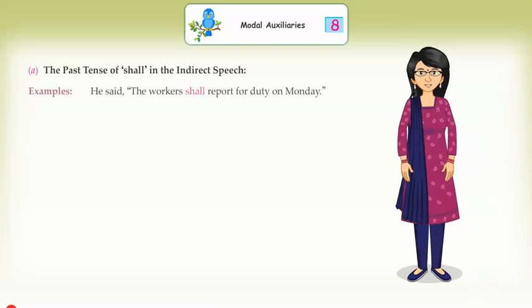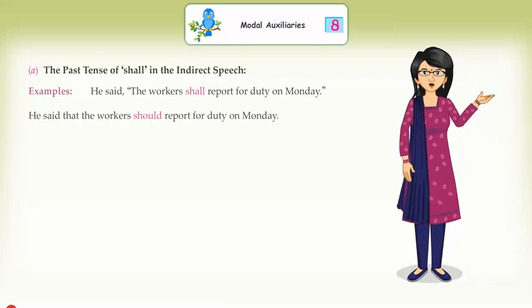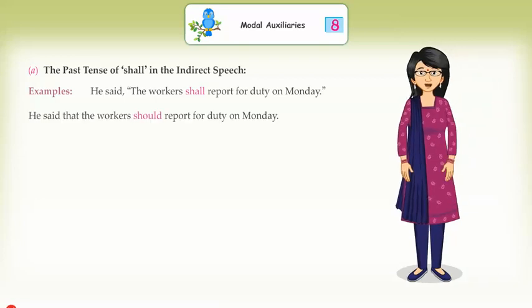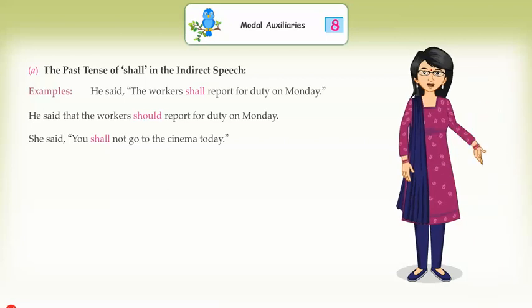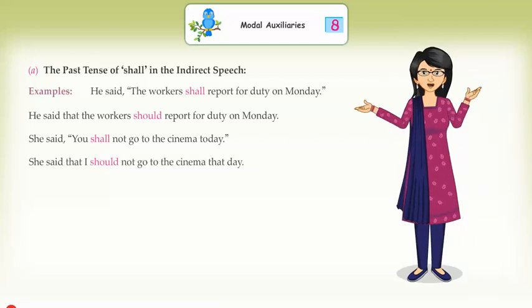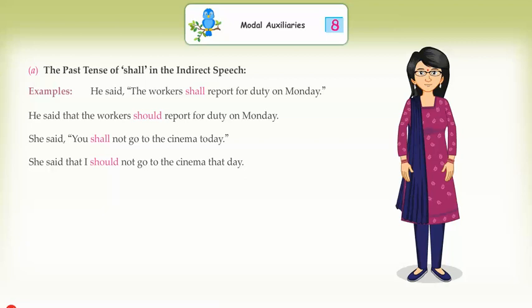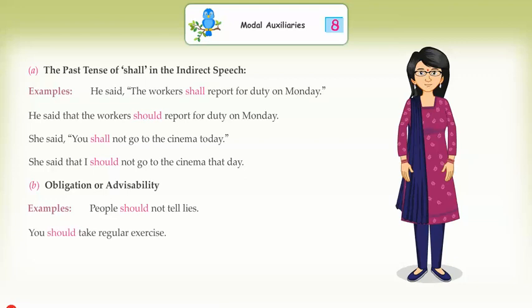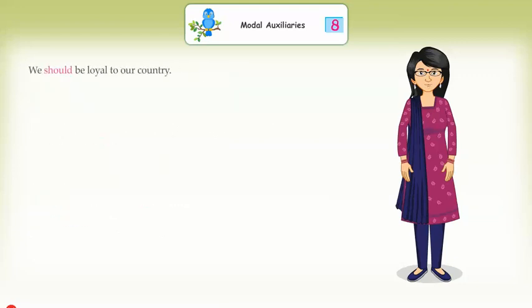Examples: He said the workers shall report for duty on Monday. He said that the workers should report for duty on Monday. She said you shall not go to the cinema today. She said that I should not go to the cinema that day. B. Obligation or advisability. Examples: People should not tell lies. You should take regular exercise. We should be loyal to our country.